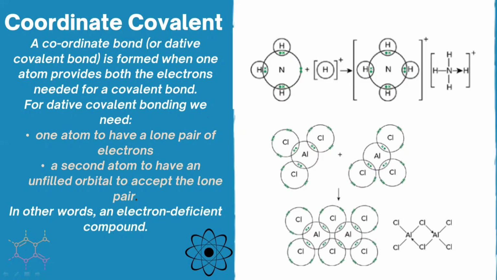These electrons outside the chlorine will be donated to this aluminium, and in a similar way this chlorine atom shares the electron pair with this aluminium. As you can see, this coordinate covalent bond is shown by this arrow. It means that electrons are being transferred from chlorine to the aluminium, so the arrowhead is toward the electron deficient atom. It means electrons have been shared between this chlorine and this aluminium. So this is a very interesting example. As you can see over here, three bonds are covalent while the fourth bond is a coordinate covalent bond.